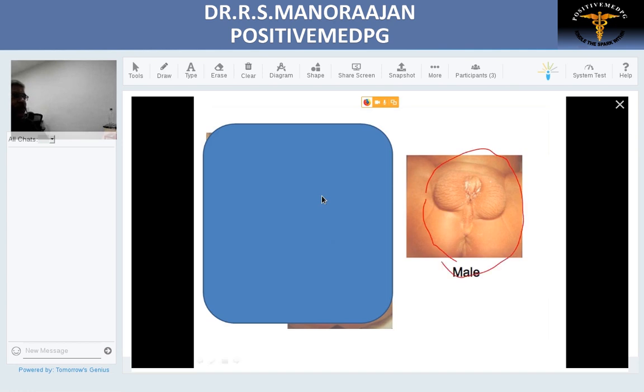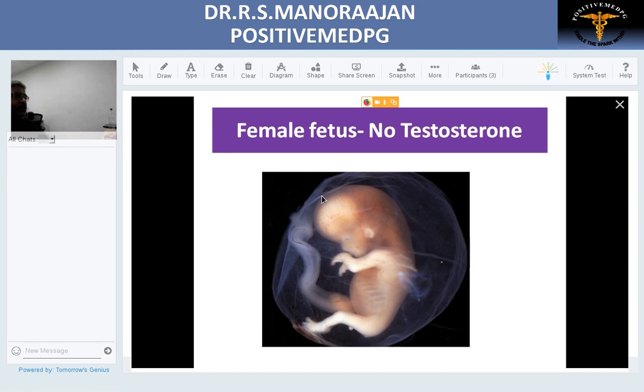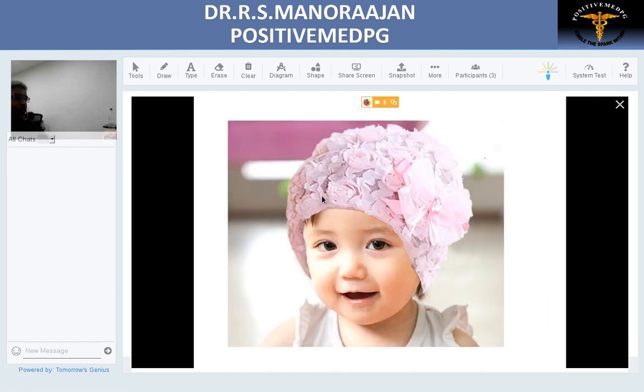Now we'll see what happens to a female fetus when there is no testosterone. Normally, in a female fetus, testosterone is not required. So its absence does not make any change. When there's no testosterone in a female fetus, the child comes out normal female child.